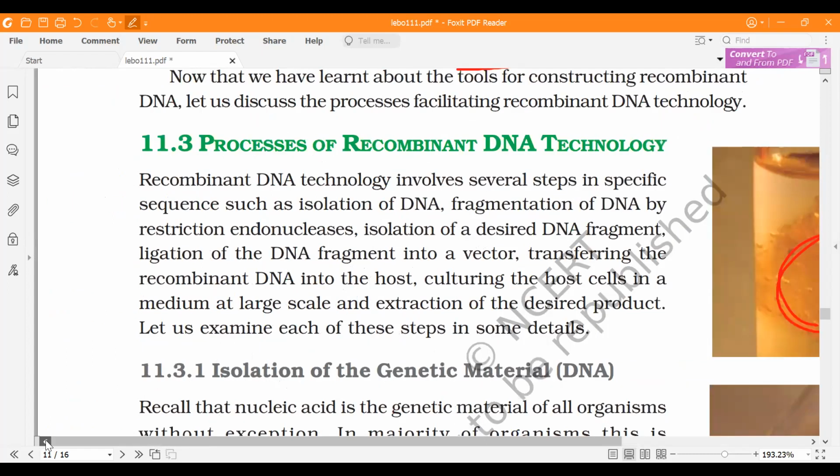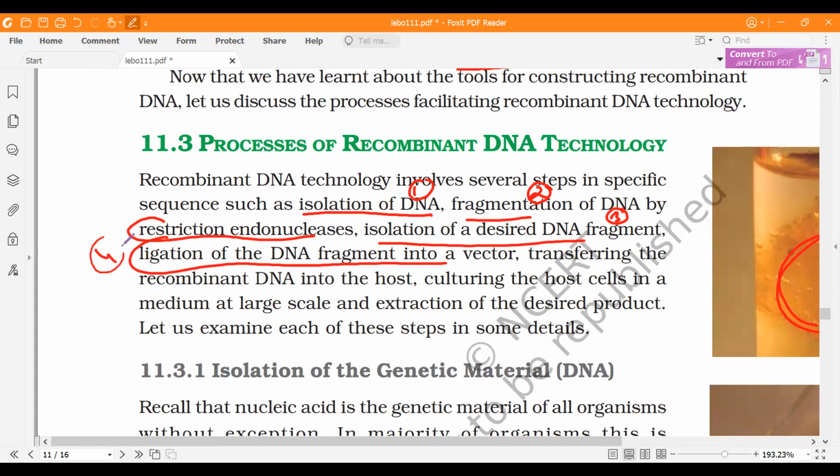Okay. So the processes are basically, first, you isolate the DNA. That is the first step. Then you fragment it by using restriction endonuclease. Then you isolate the desired DNA fragment. Then you ligate it in a vector. You choose the vector and you do it. Then you transfer it in a host. That is the fifth step. Then you culture the host cells in a medium at large scale.